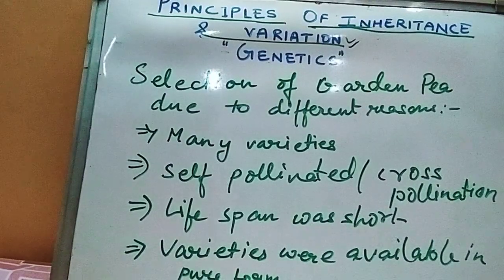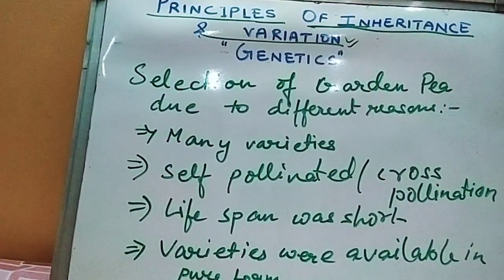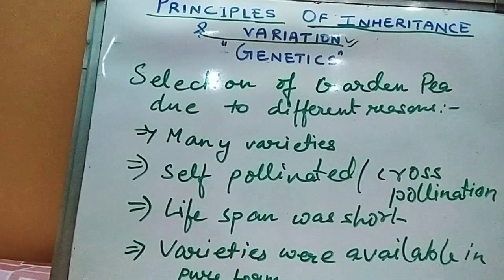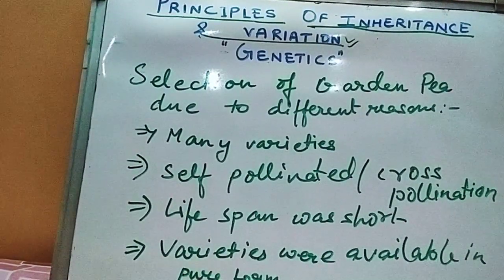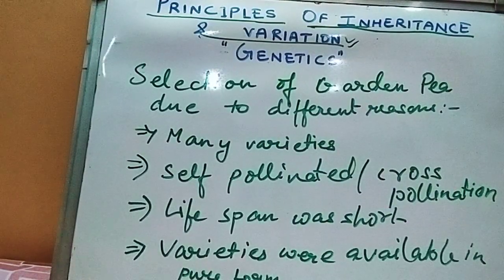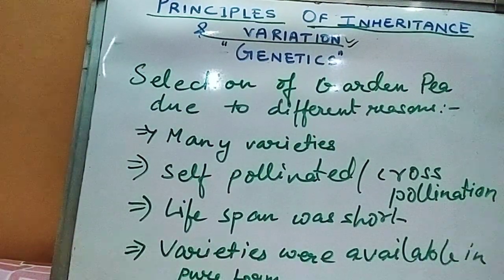That was produced generation after generation. So these were the reasons why garden pea was selected by Mendel, and he formulated some crosses. On the basis of that cross, he has given 3 of the most important laws of inheritance, that was law of segregation and law of independent assortment.